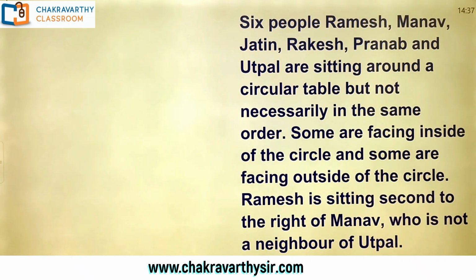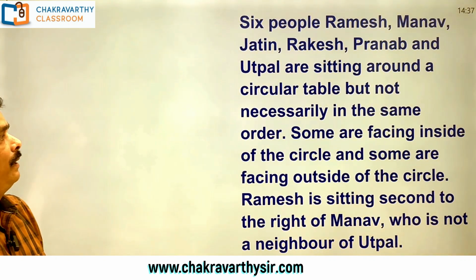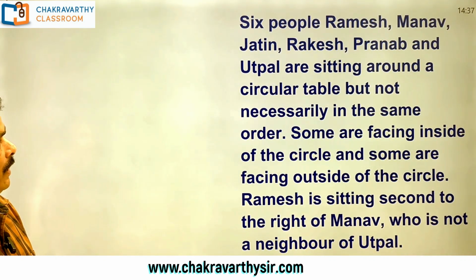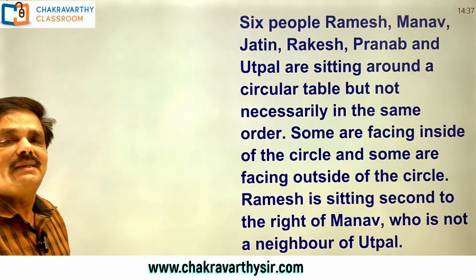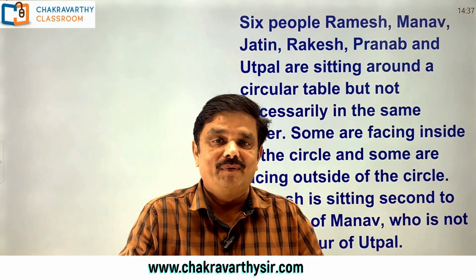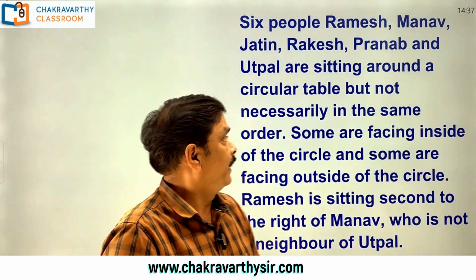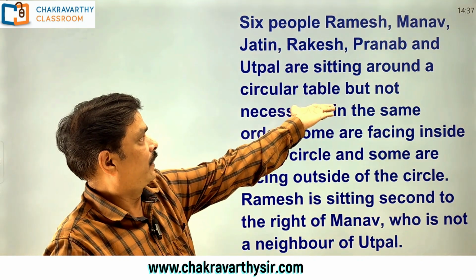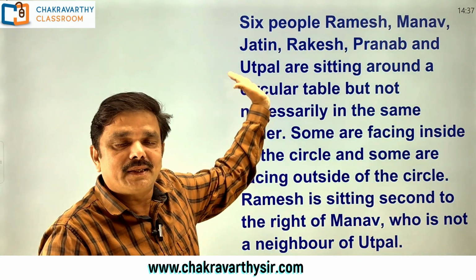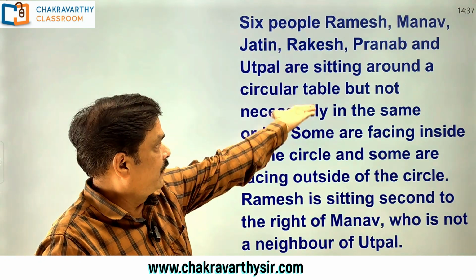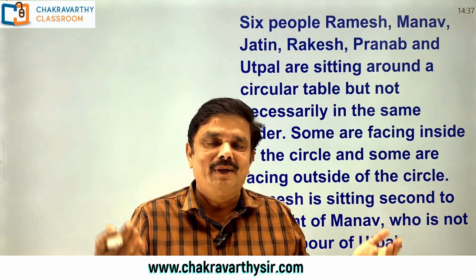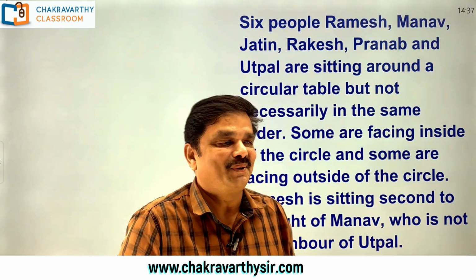Here, how many persons in total have they given? 6 people. Ramesh, Manav, Jatin, Rakesh, Pranav and Utpal are sitting around a circular table but not necessarily in the same order. Simple information. They have given the names of the 6 persons and clearly said that they are not necessarily seated in the same order. They may be in the same order, may not be.